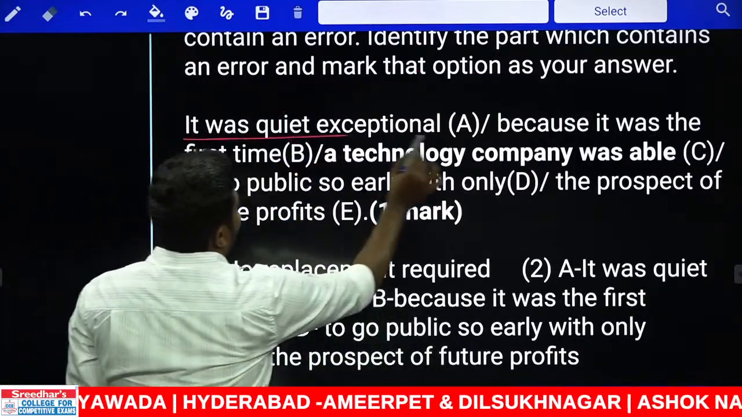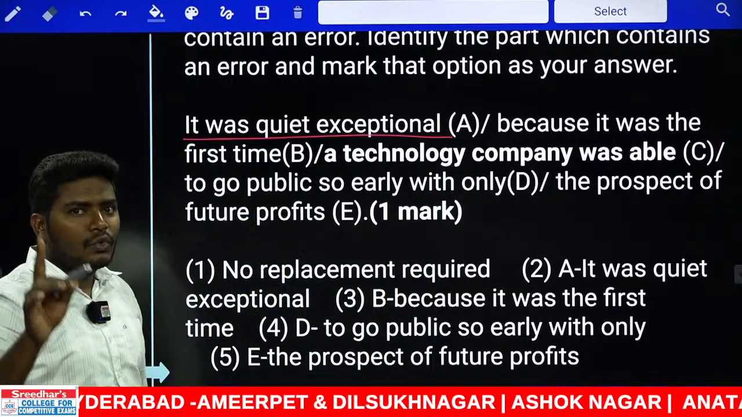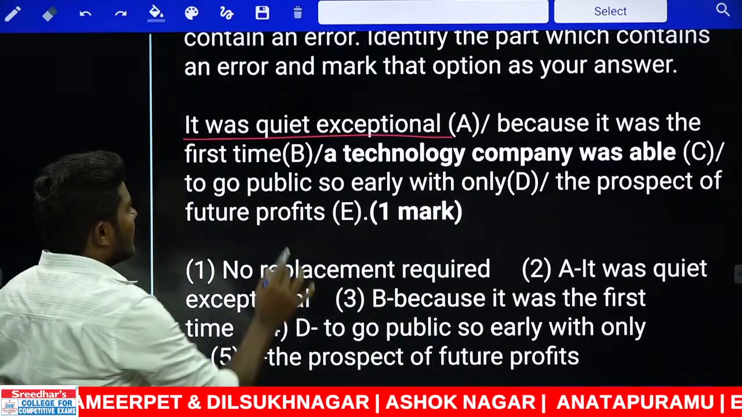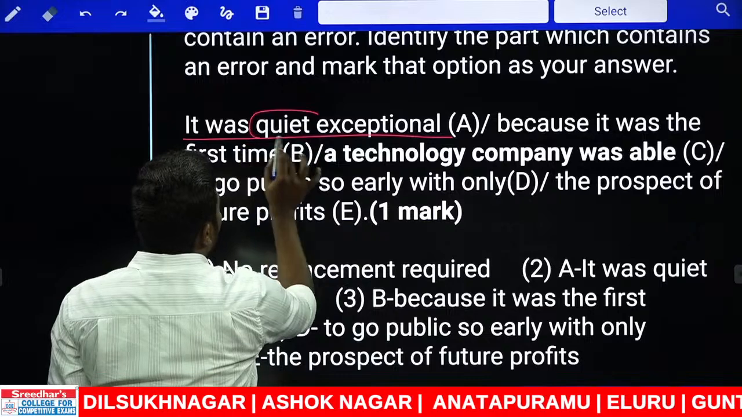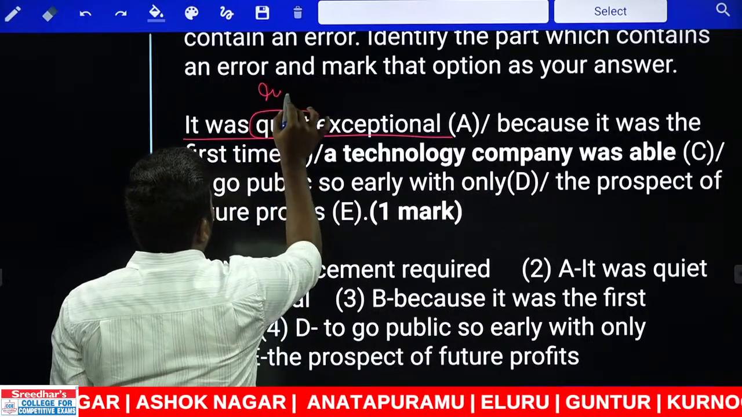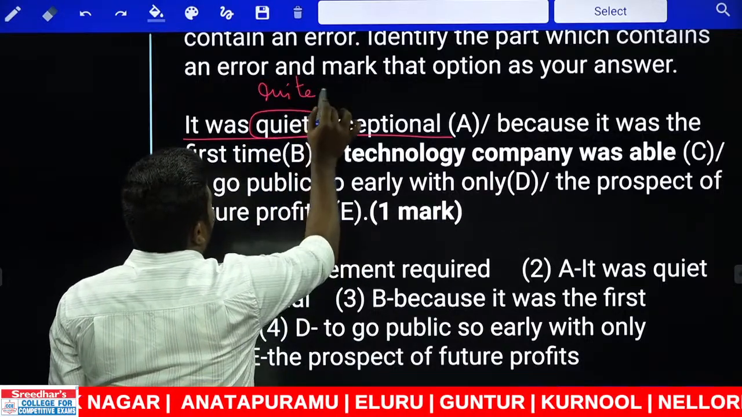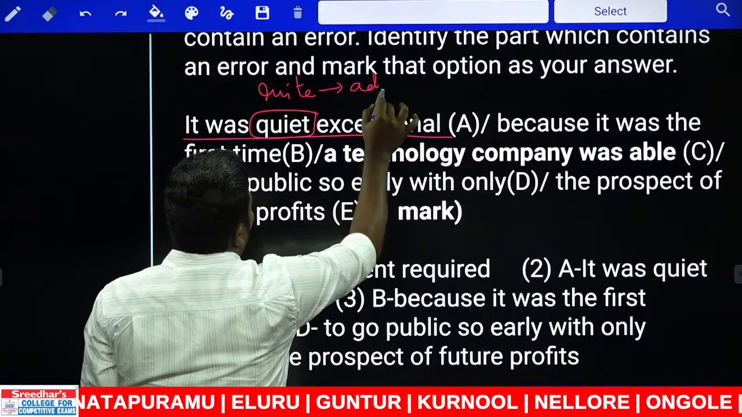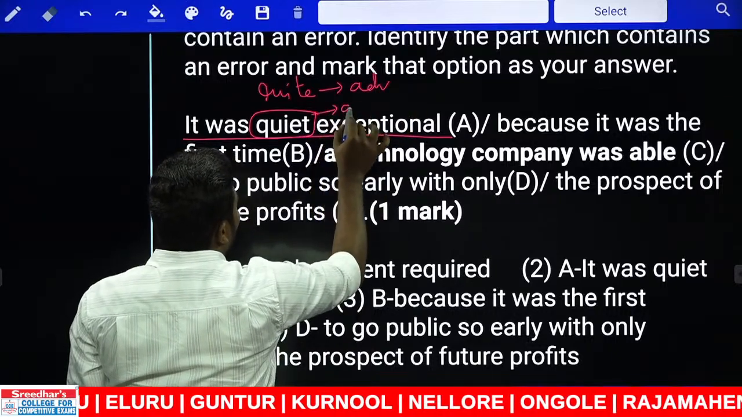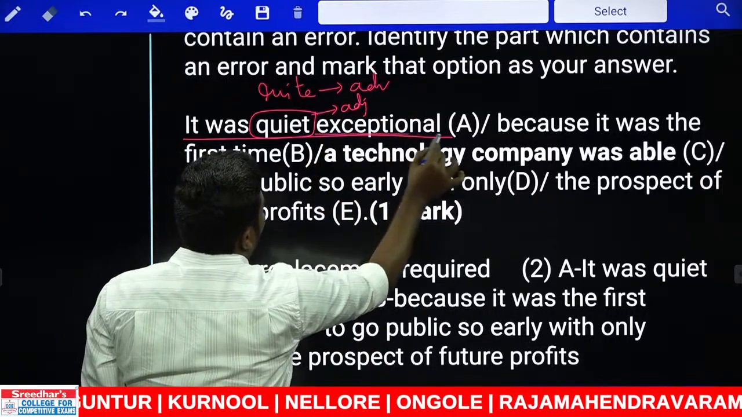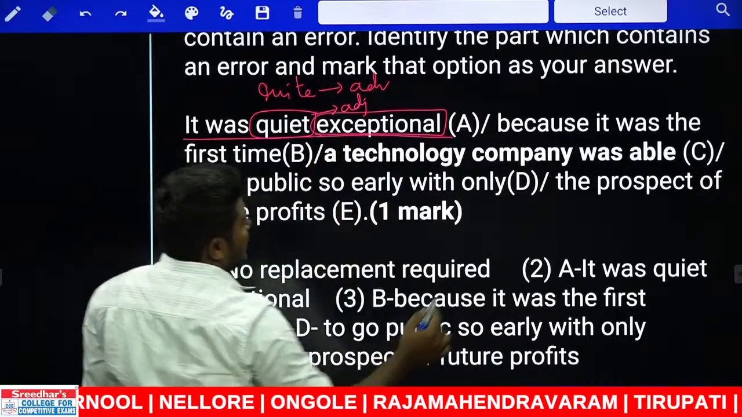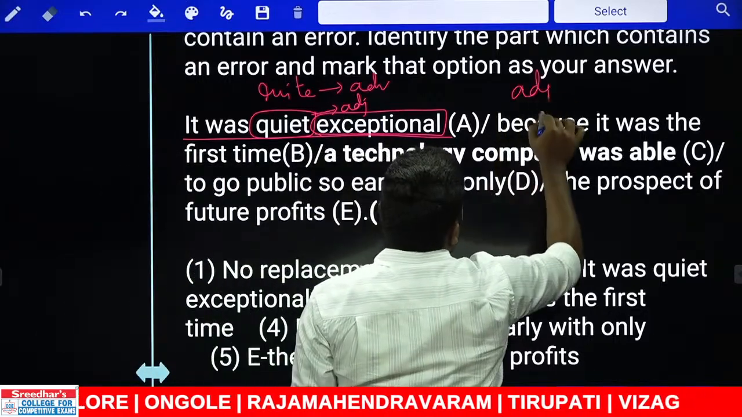It was quite exceptional. Have you got the answer already? You should know this word, very very important. What is the word we have here? Q-U-I-E-T. Another one is Q-U-I-T-E. Remember, Q-U-I-T-E is an adverb. Q-U-I-E-T is an adjective. There is a word already. What is the word we have further? Exceptional. Exceptional is already an adjective.